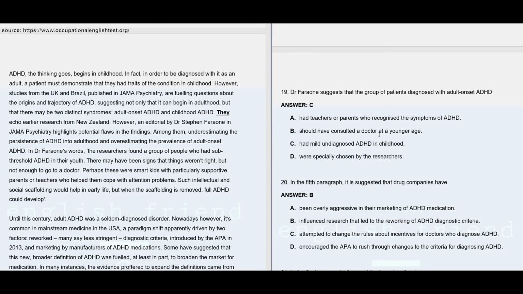Option B says, should have consulted a doctor at a younger age. No, there is no such information that they should have gone to a doctor at a younger age. So no, that's not what Farron suggests regarding the group of patients diagnosed with adult onset ADHD. Option D, were specially chosen by the researchers. Again, completely irrelevant. So here the answer is C.